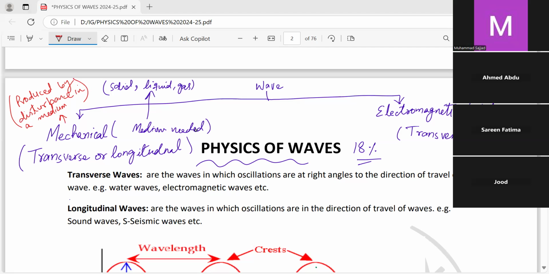I will start with mechanical waves. There is a complete chapter on electromagnetic waves, the last chapter, so we will discuss them in detail over there. But right now, mechanical waves are medium dependent. They need a medium to travel from one place to the other. They may be transverse, they may be longitudinal, and they need a medium to travel from one place to another.